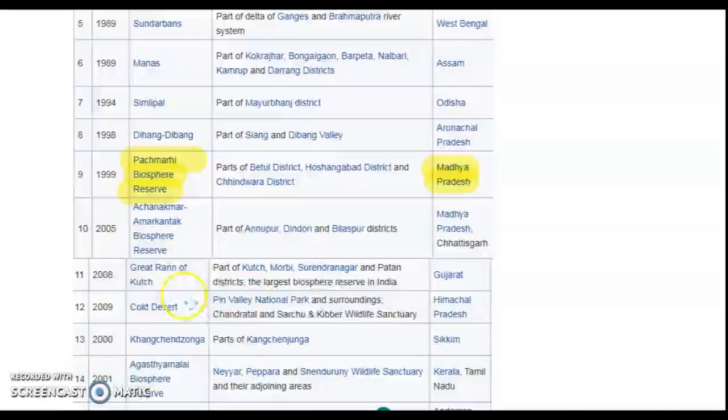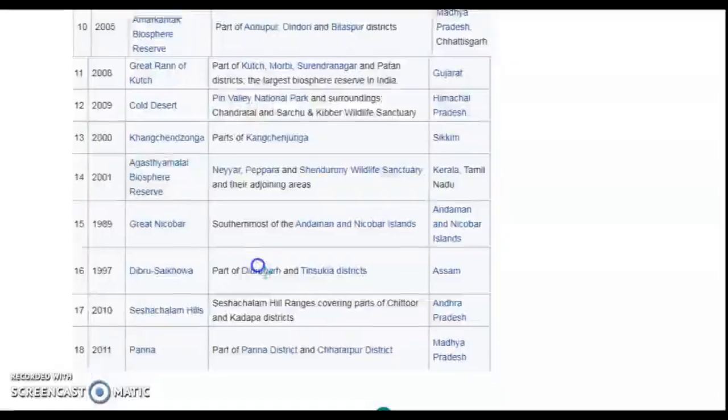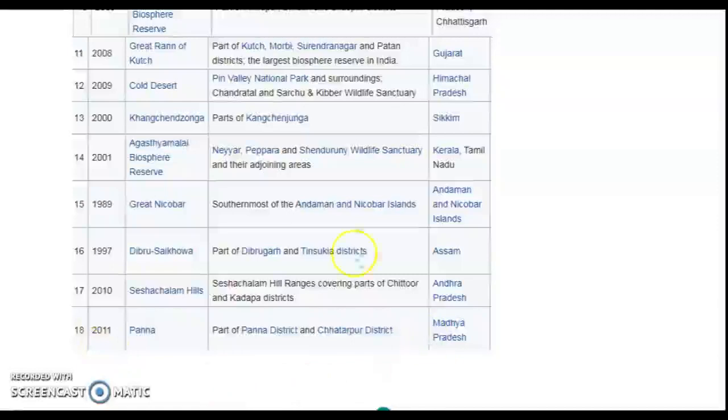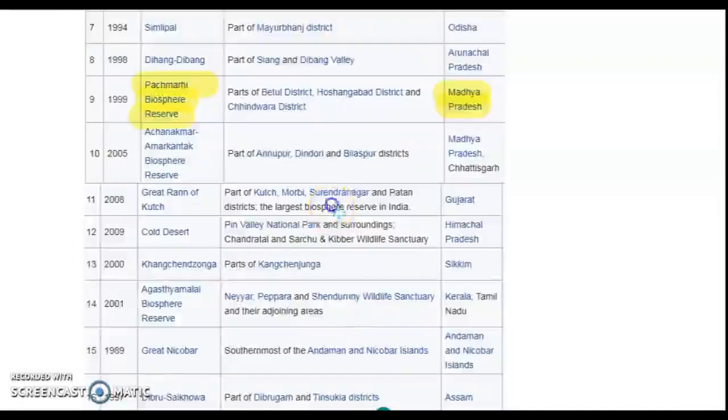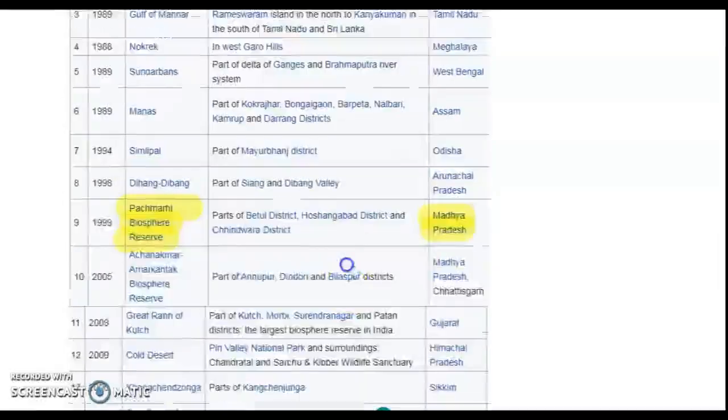The Great Rann of Kutch Biosphere in Gujarat, Cold Desert, the Kanchenjunga. So these are some of the biospheres. 18 biospheres are there in India. These are some of the biosphere names and the places where they are found.